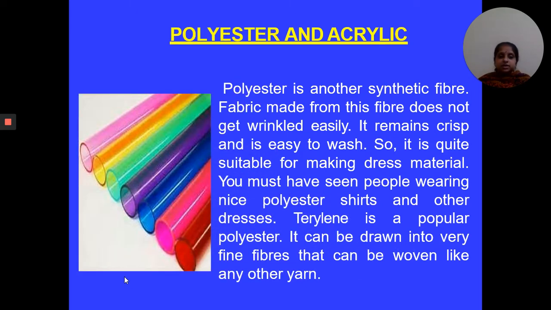Next is polyester and acrylic. What is polyester? This polyester is another synthetic fiber. Fabrics made from this fiber do not get wrinkled easily. That's why this polyester fiber is wrinkle free, and it is very popular among dress materials. It remains crisp and it is easy to wash. So it is quite suitable for making different types of dress materials. We must have seen people wearing polyester shirts and other dress materials.